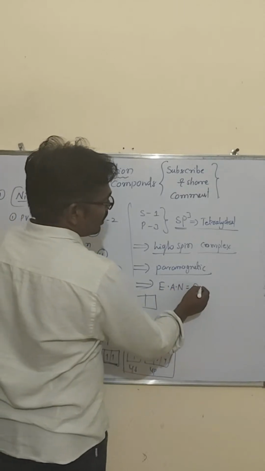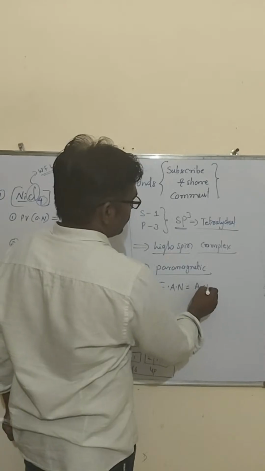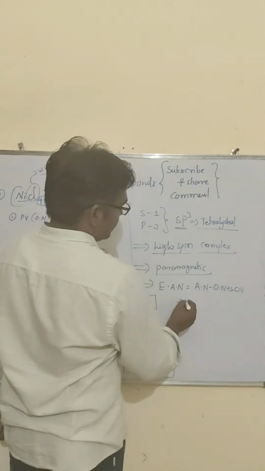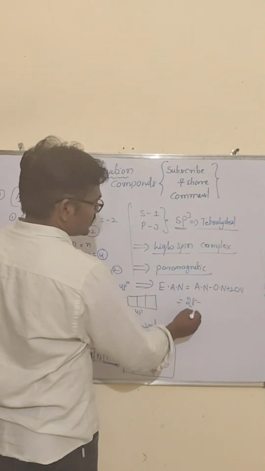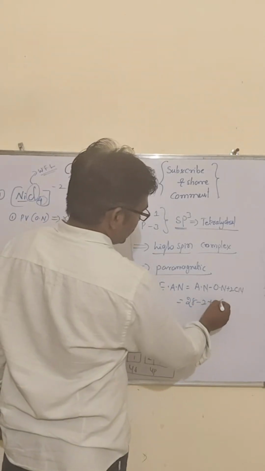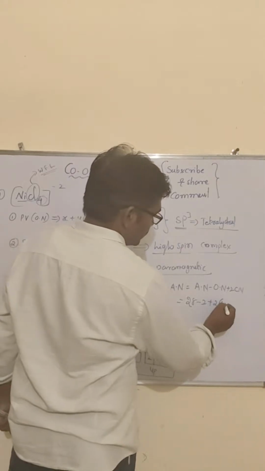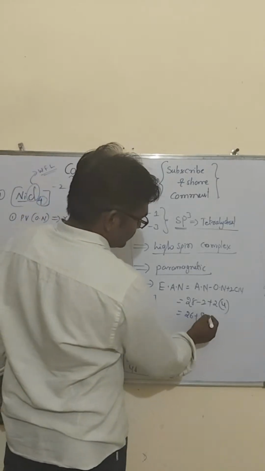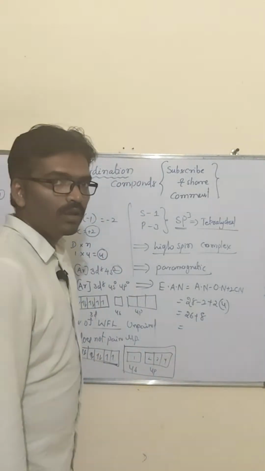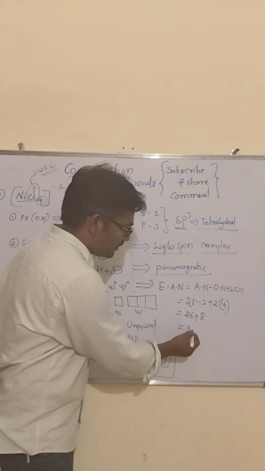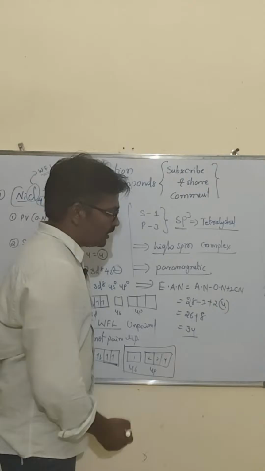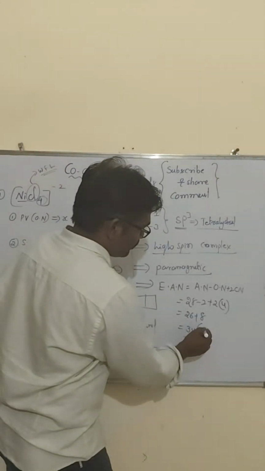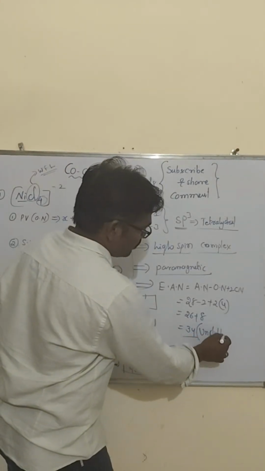Effective atomic number is the atomic number of the central metal atom minus the oxidation number, plus 2 into the coordination number. The atomic number of nickel is 28, the oxidation state is 2, plus 2 into the coordination number, which is 4. So 26 plus 8 is 34. It is less than 36, so it is an unstable compound.